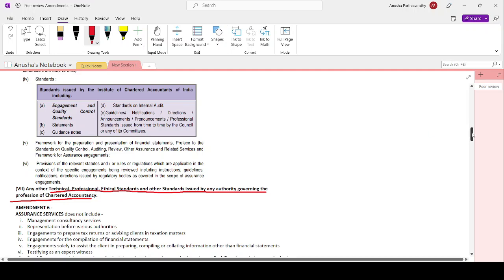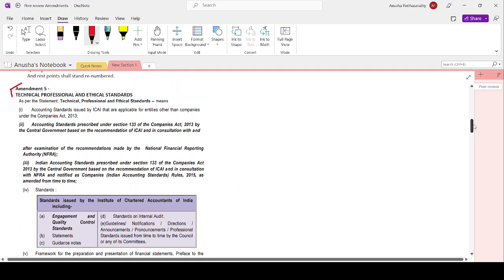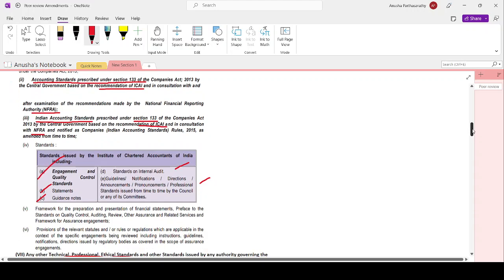Now, let's read the entire definition once so that we will be clear. As per the statement, technical, professional, ethical standards means the accounting standards issued by the ICAI that are applicable to entities other than companies; Indian Accounting Standards prescribed under Section 133 of the Companies Act on the recommendation of ICAI in consultation with NFRA, notified as Indian Accounting Standards rules; standards, engagement quality control standards, statements and guidance notes, statements or standards on internal audit, guidelines, notifications, directions, announcements, pronouncements, professional standards issued from time to time by the council or any of its committees.